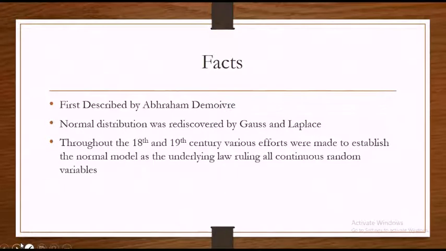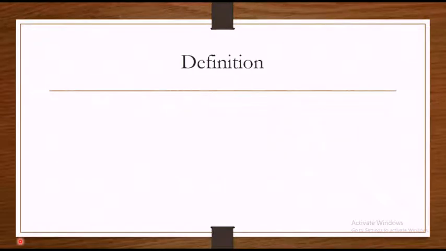Throughout the 18th and 19th centuries, various efforts were made to establish the normal model as the underlying law ruling all continuous random variables, thus the name normal. These efforts failed because of false premises. The normal model has nevertheless become the most important probability model in statistical analysis.